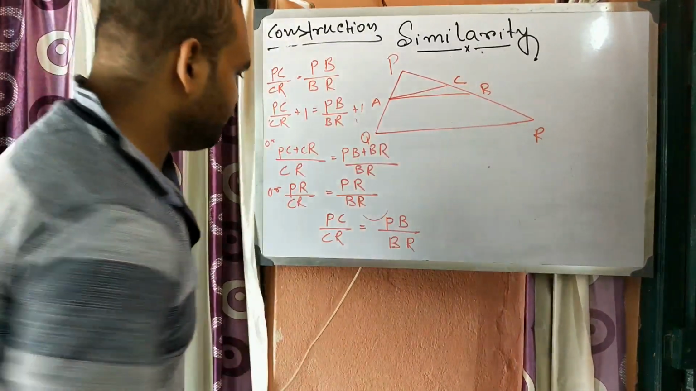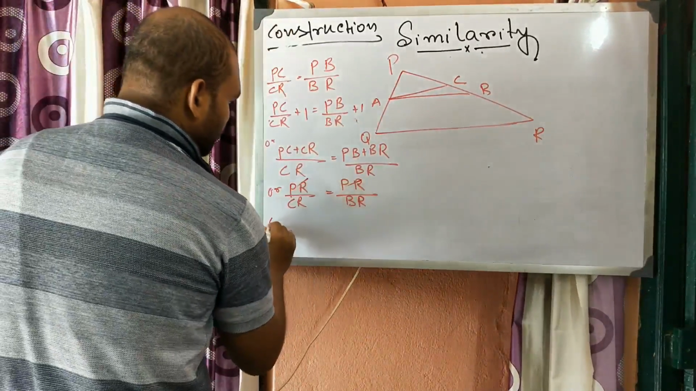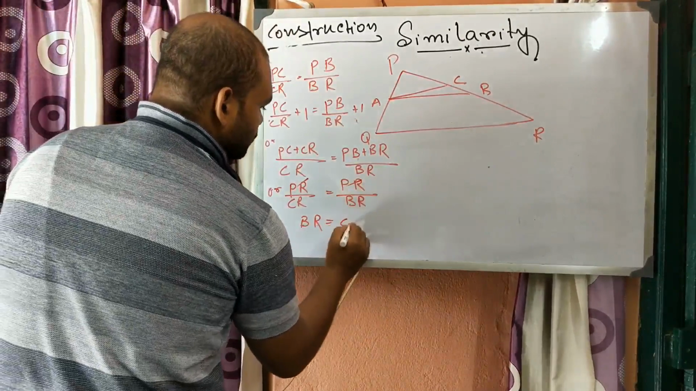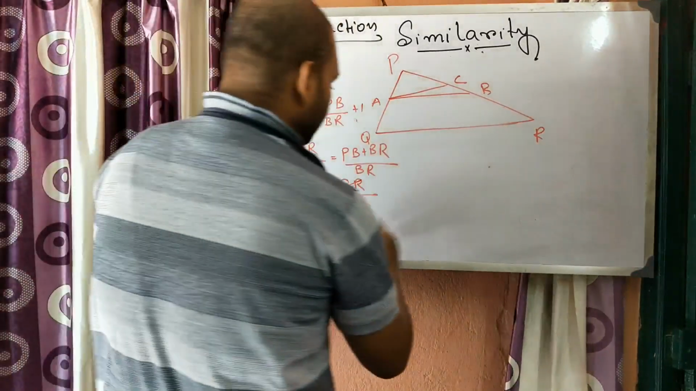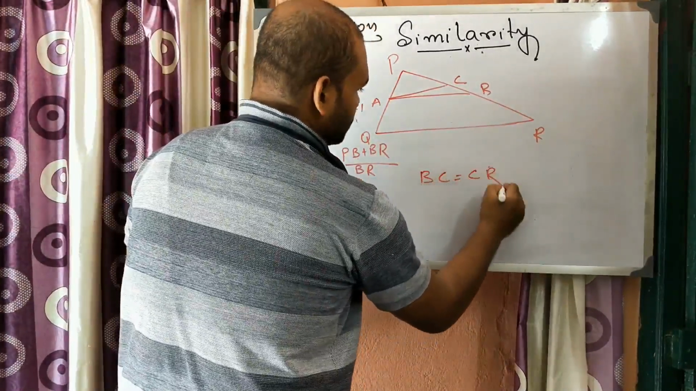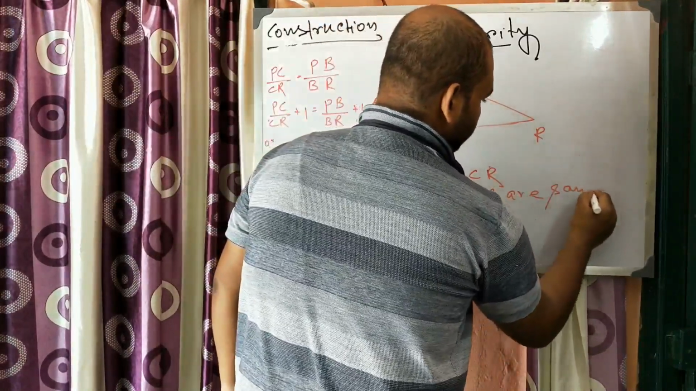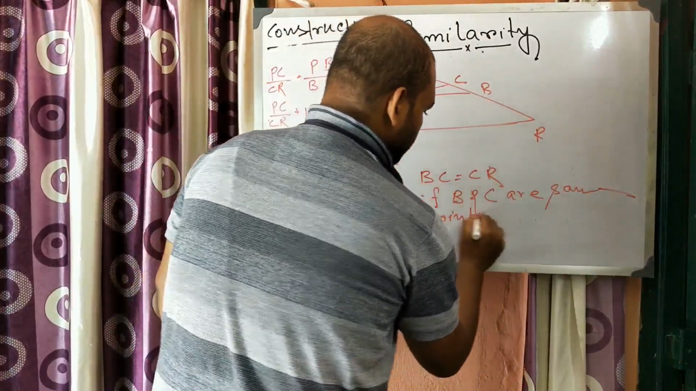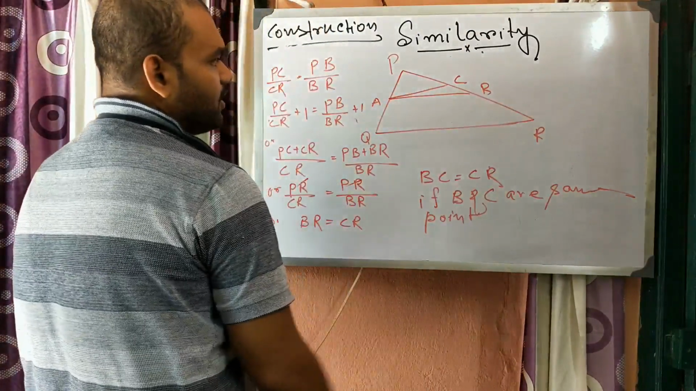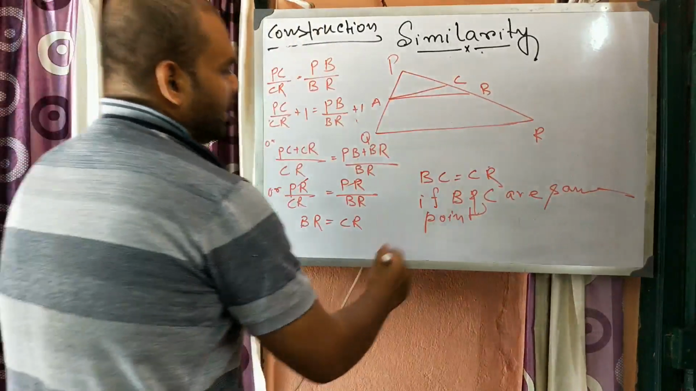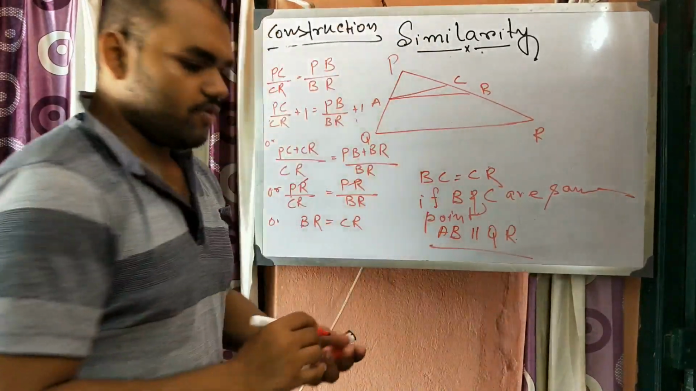Okay, now see, PR and PR can cancel out. So we can write down BR = CR. BR is equal to CR, and this is possible only if B and C are the same point. So as we assumed AC is parallel, if B and C are the same point, then we can write down AB is parallel to QR. So this is the converse of this Thales theorem.